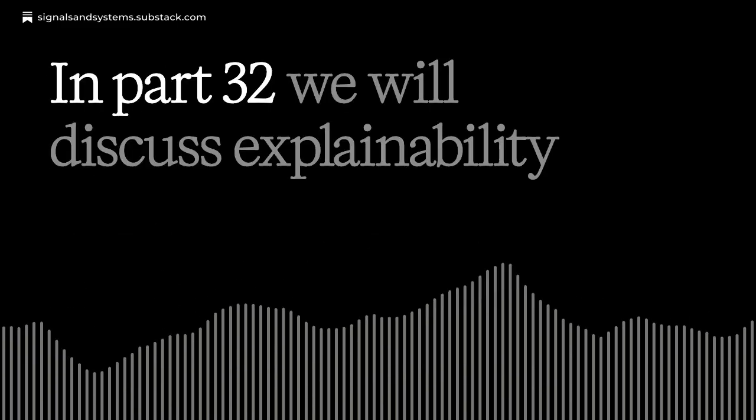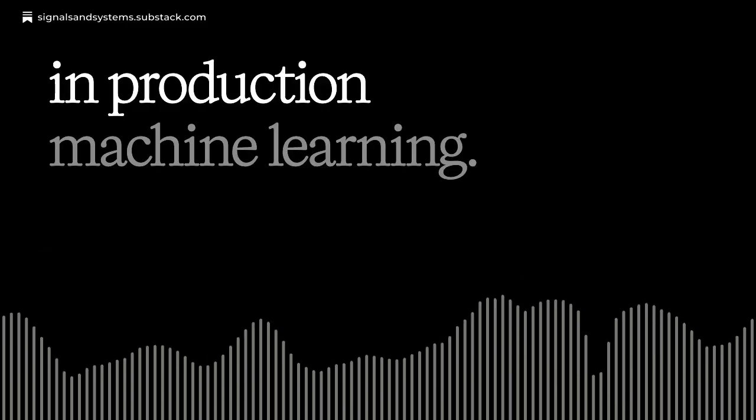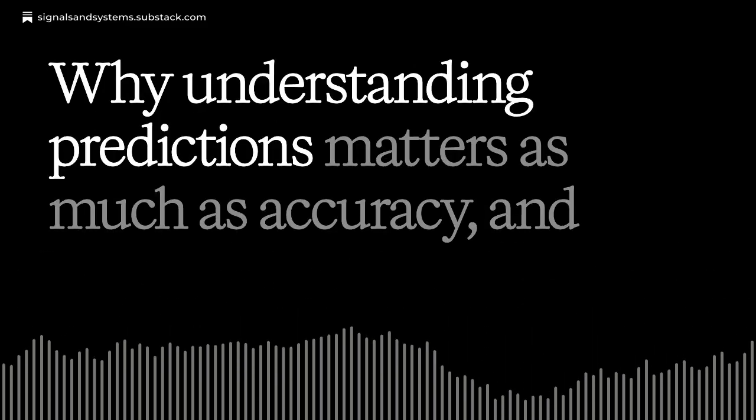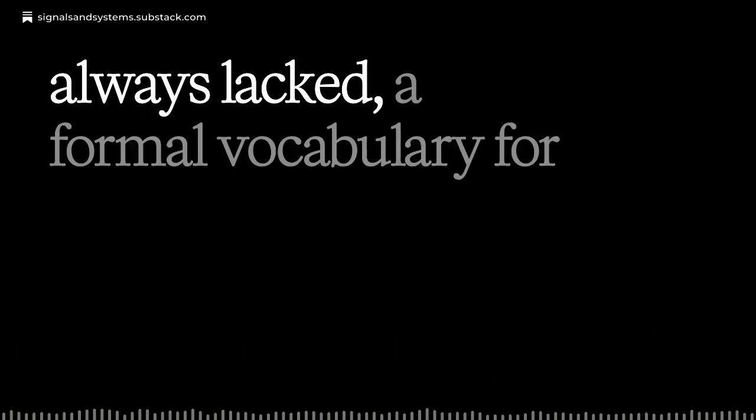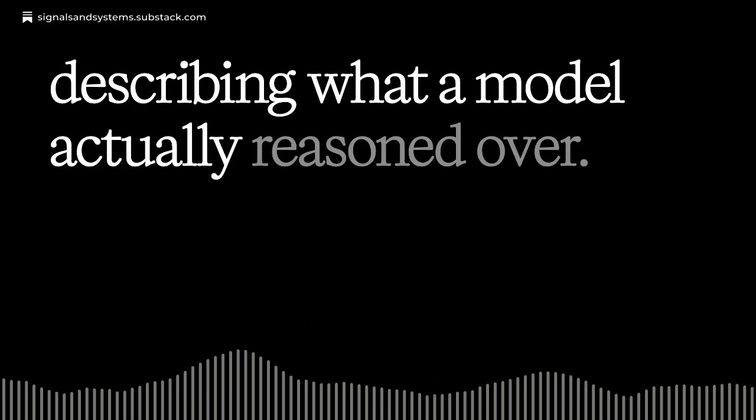In Part 32, we will discuss explainability in production machine learning, why understanding predictions matters as much as accuracy, and why the semantic layer gives explainability something it has always lacked: a formal vocabulary for describing what a model actually reasoned over.